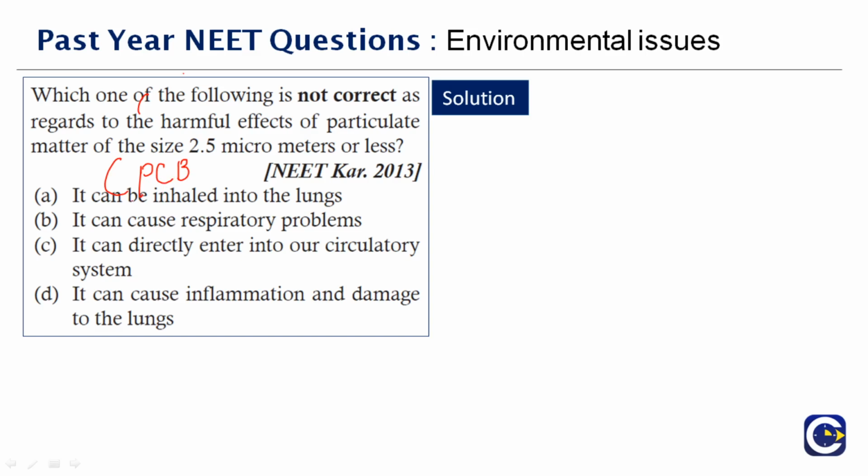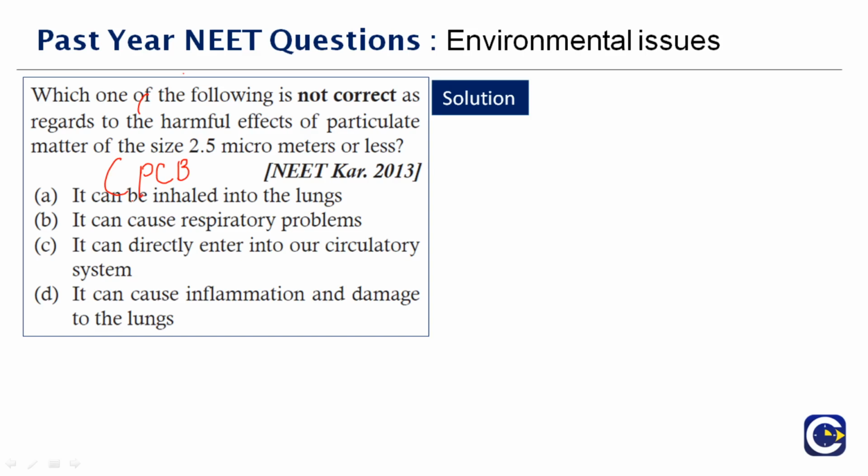It may cause a lot of inflammation, damage to the lungs and premature death. It cannot directly enter the circulatory system but only indirectly through the respiratory system.